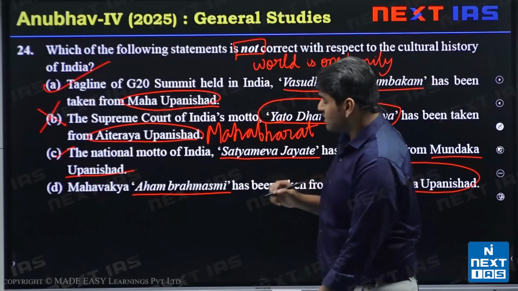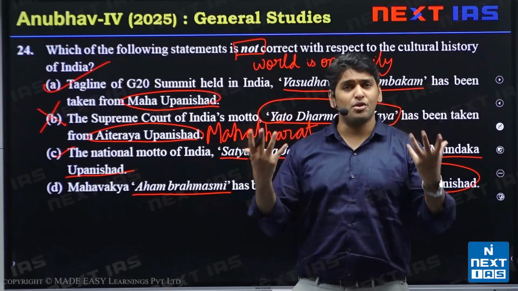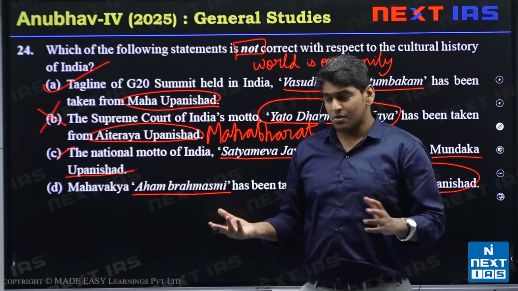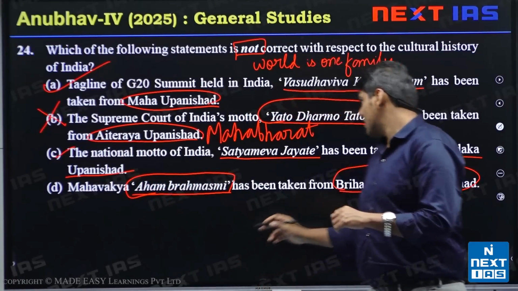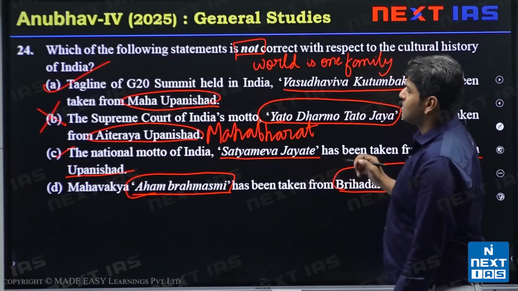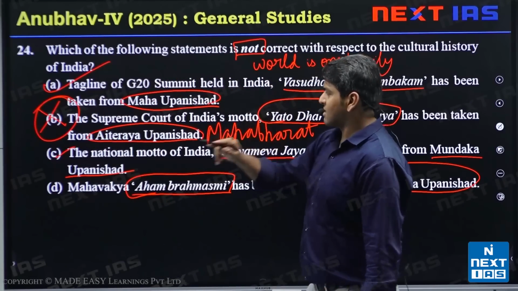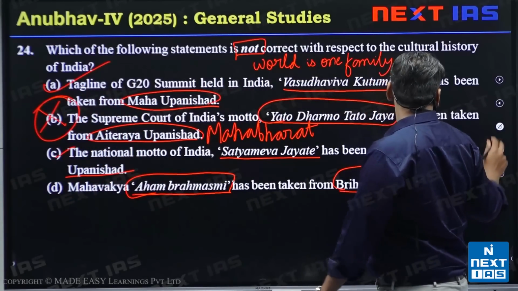Aham Brahmasmi says, I am Brahma. I am the Lord. I am the creator. It says I am God. So this idea has been expounded in Brihadaranyaka Upanishad. So the option here is B, because it was asking for not correct. A, C and D are correct. B is not correct.